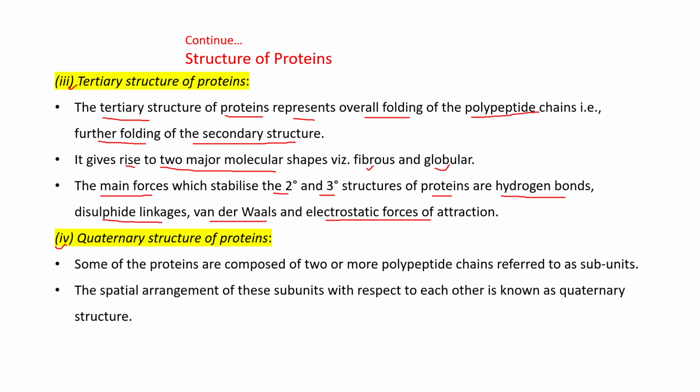Next one is quaternary structure of proteins. Some of the proteins are composed of two or more polypeptide chains, referred to as subunits. And the spatial arrangement of these subunits with respect to each other is known as quaternary structure. I think this is clear to you. Primary, secondary, tertiary, and quaternary structure of proteins.